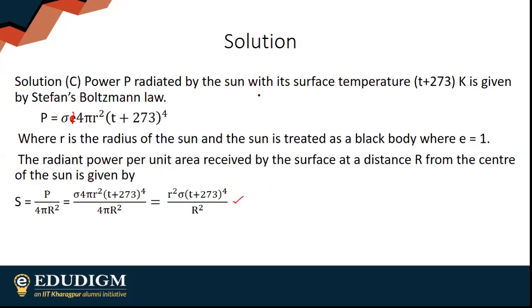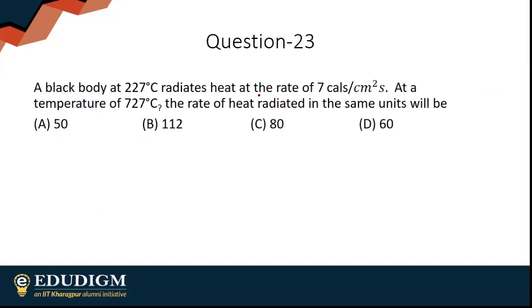I'm going to move on. Nothing much to discuss over here. A black body at 227 degrees Celsius radiates heat at a rate of 7 calories per centimeter square second. At a temperature of 727 degrees Celsius, the rate of heat radiated in the same units will be.